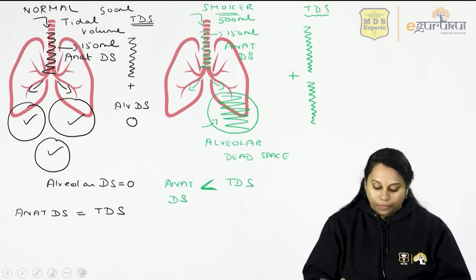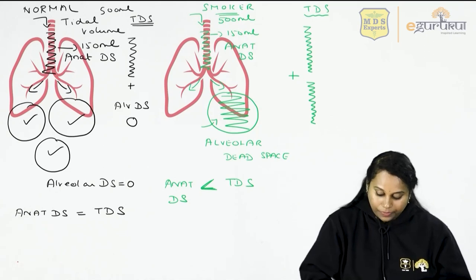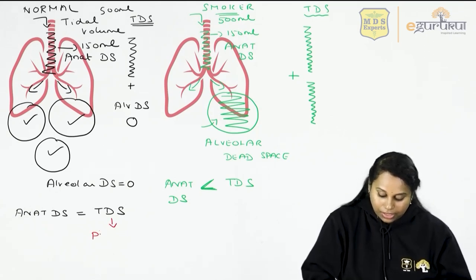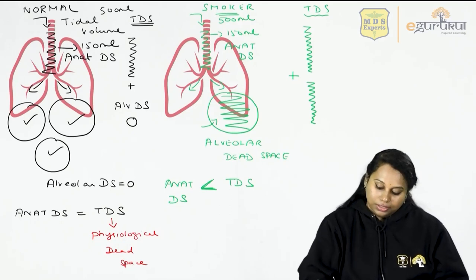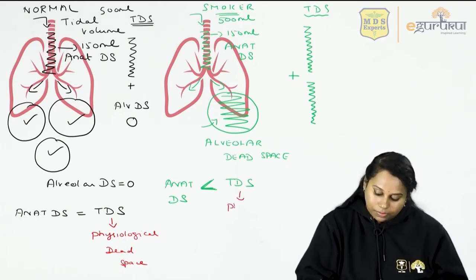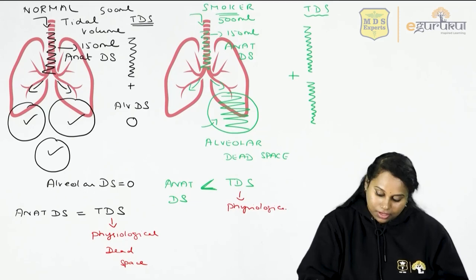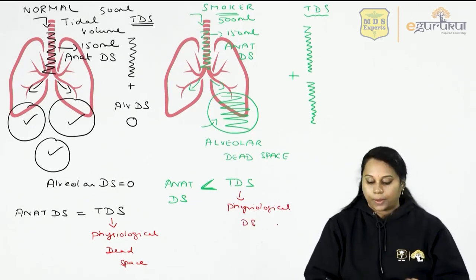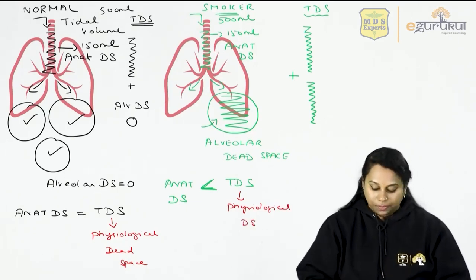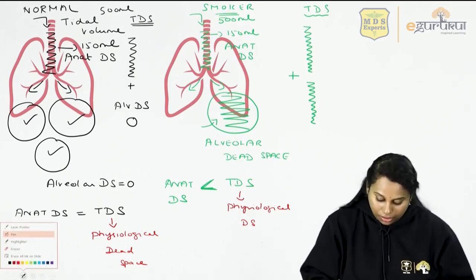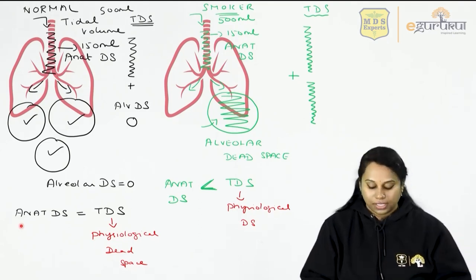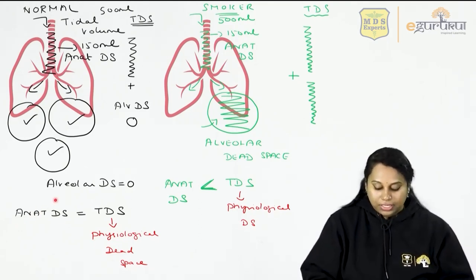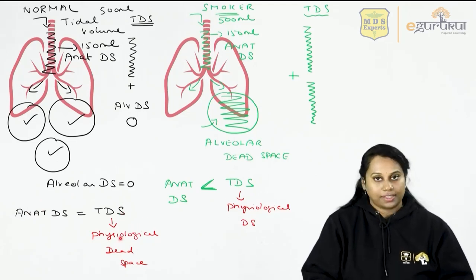The other name for total dead space is physiological dead space. Now look at these statements. In any normal person without any lung disease, without any alveolar disease, anatomical dead space is equal to physiological dead space.